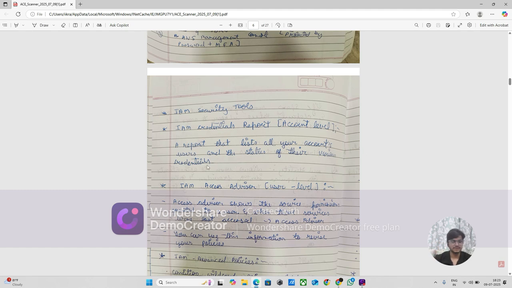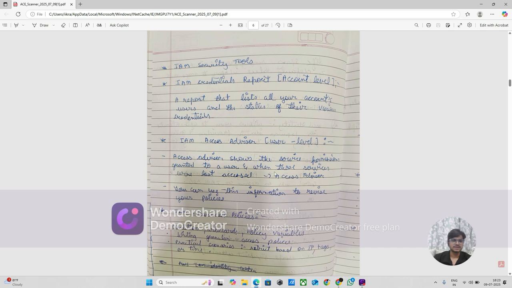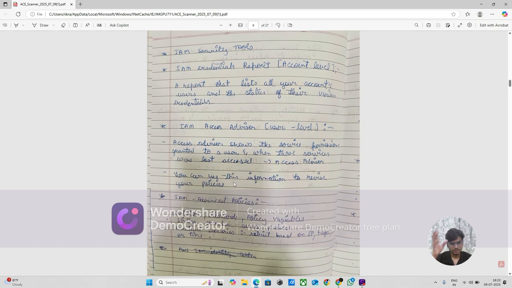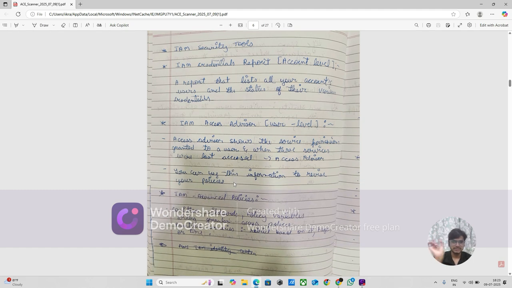In that way, with Access Advisor, you can see how much access a user has to resources or permissions, and based on that there is a log maintained. You can see that this person has accessed this. So there is a tool, you can use that tool and see the history of that.